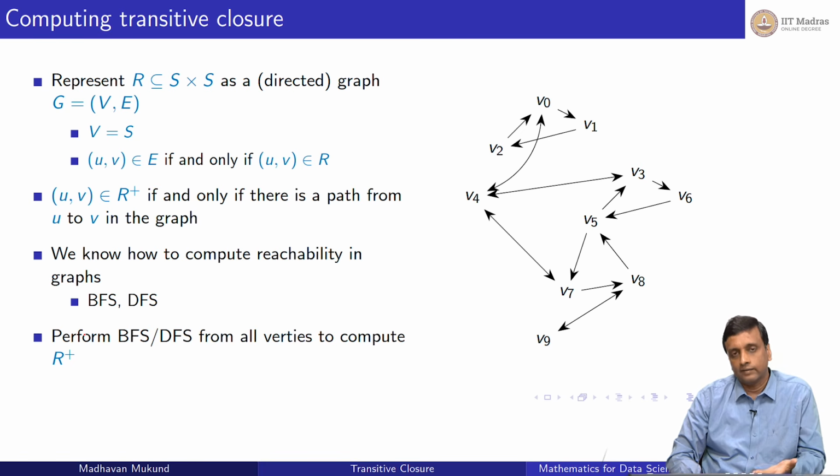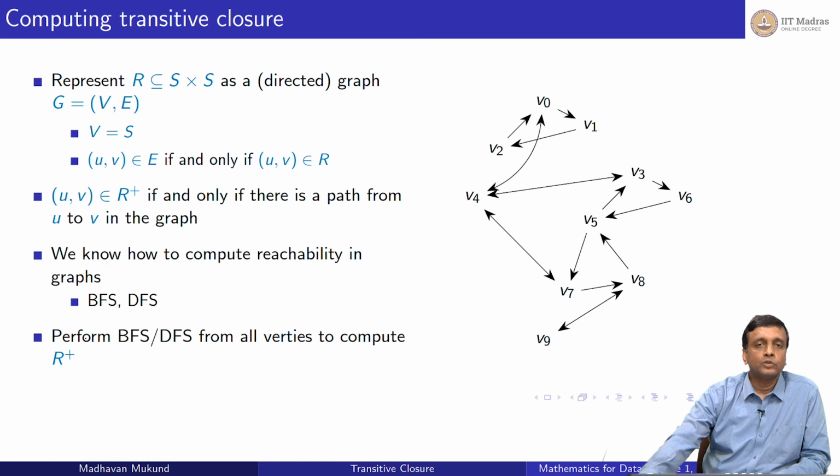Notice that this is a directed graph, right? So you have to do it because if 0 can reach j, it is not obvious or required that j can reach 0 in a directed graph. So you have to perform this from every vertex to find out what all pairs fall into R plus. So this is one way to do this using what we already know.